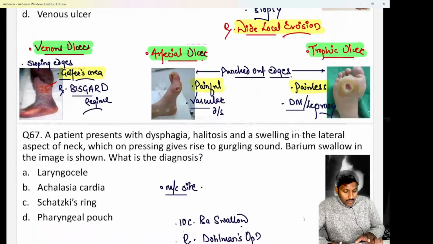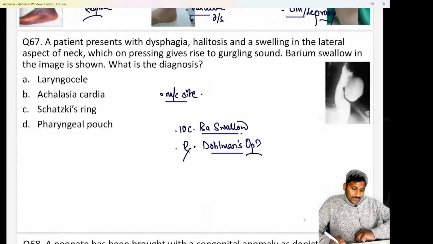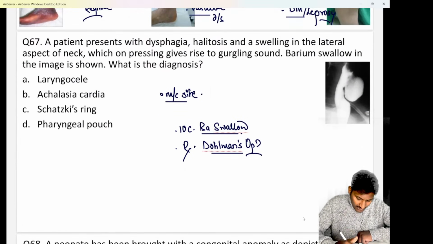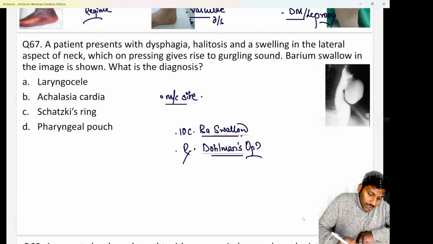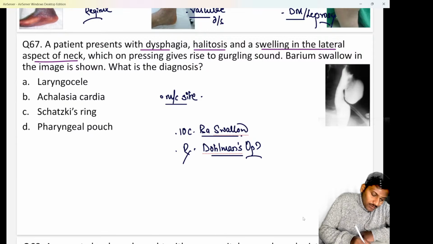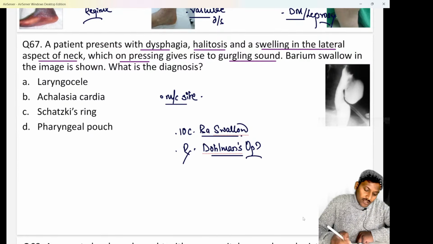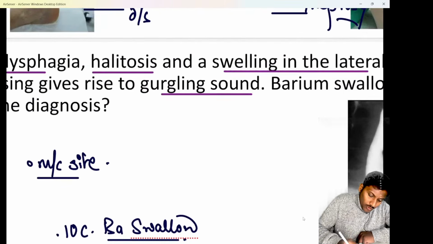Hopefully it is clear. Next is question number 67, a very common question which comes in the FMG examination. A patient presents to you with complaints of dysphagia along with halitosis and a swelling in the lateral aspect of the neck, which on pressing gives rise to a gurgling sound. And I hope all of you are quite aware, whenever you press a swelling and it makes a gurgling sound, it is a classical Boyce sign.